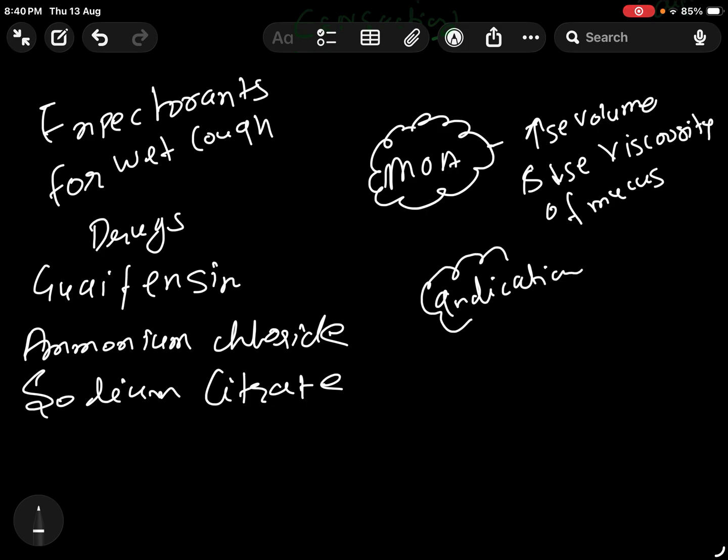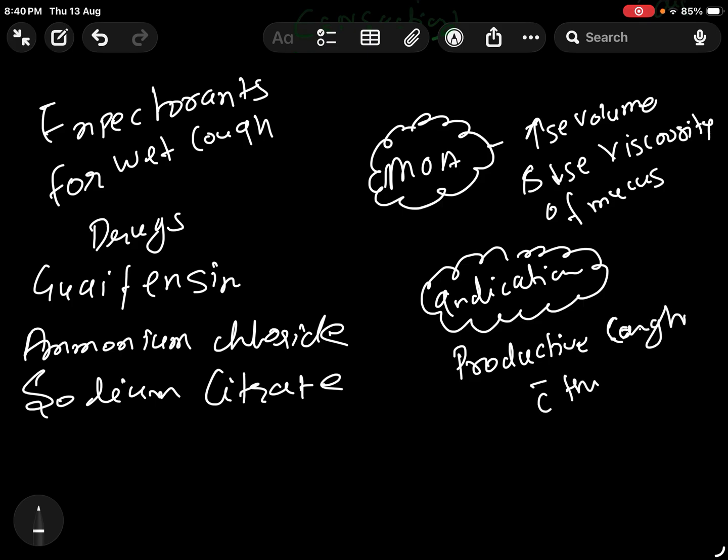Okay, now the indications, when to give it to a patient? What are the indications of giving expectorants? When the patient is having a productive cough with thick mucus, or the patient has a condition like COPD or bronchitis.